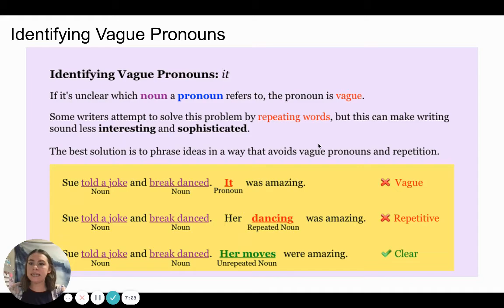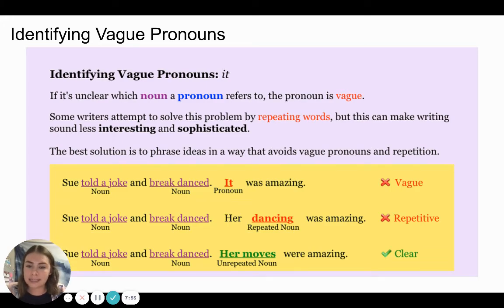Next, we'll move on to identifying vague pronouns. First, we'll look at identifying the vague pronoun it. If it's unclear which noun a pronoun refers to, the pronoun is vague. Some writers attempt to solve this problem by repeating words, but this can make writing sound less interesting and sophisticated. The best solution is to phrase ideas in a way that avoids vague pronouns and repetition.